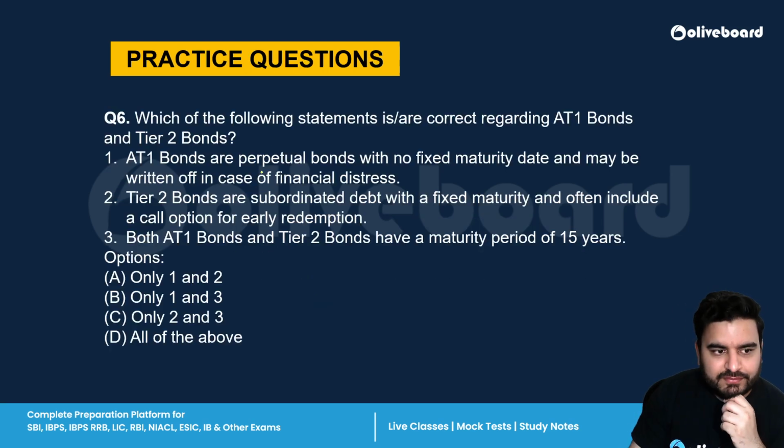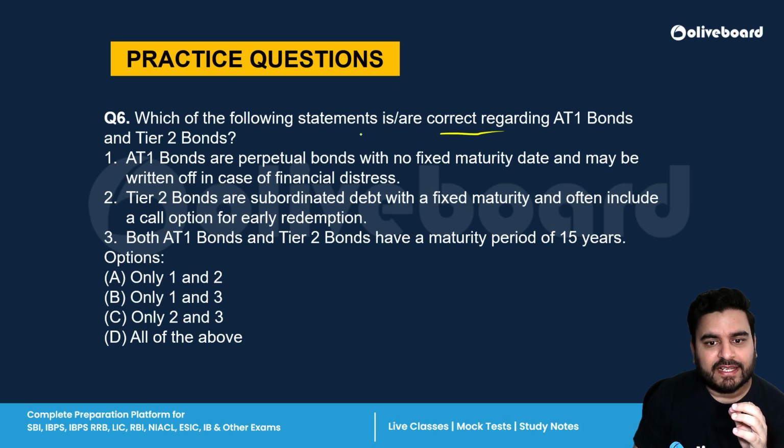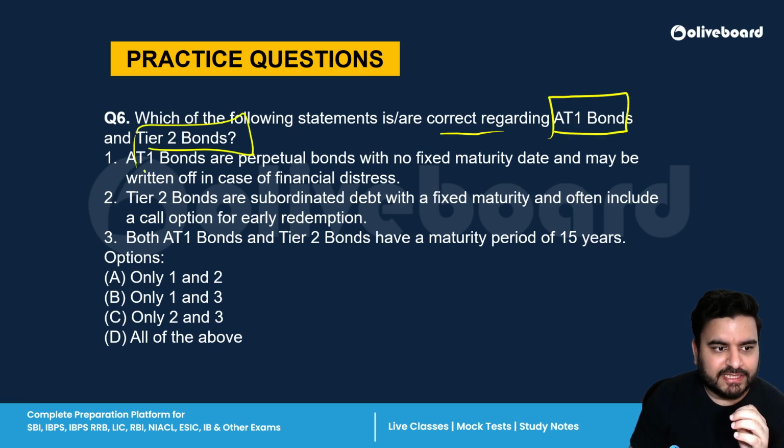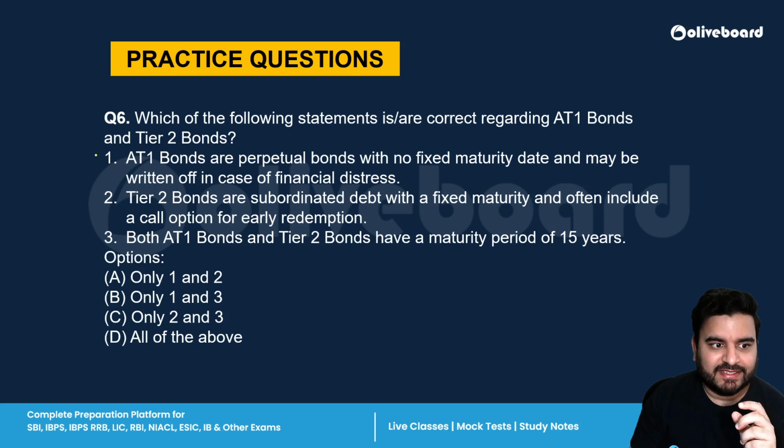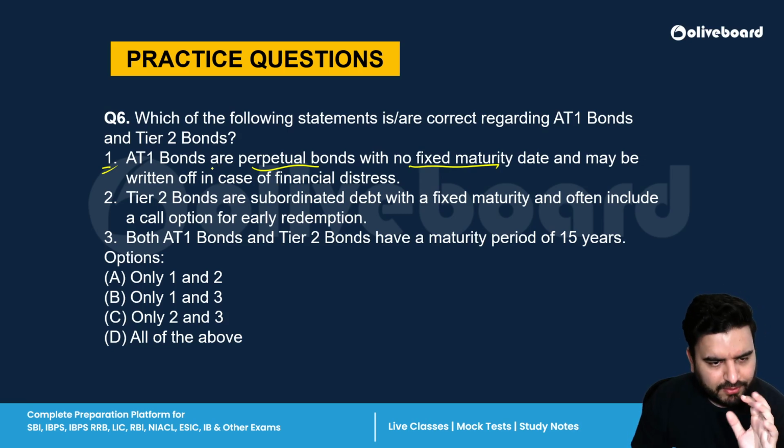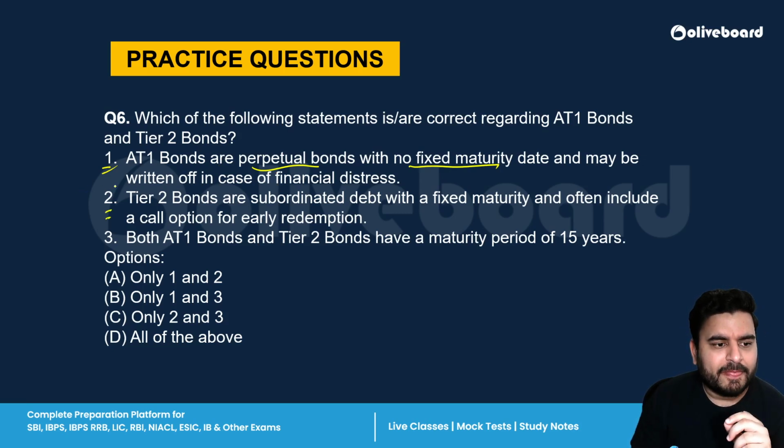Next is, which of the following statements are correct regarding AT1 bonds and Tier 2 bonds? First statement is AT1 bonds are perpetual bonds with no fixed maturity date and may be written off in case of financial distress. Second, Tier 2 bonds are subordinated debt with a fixed maturity and often a call option for early redemption.